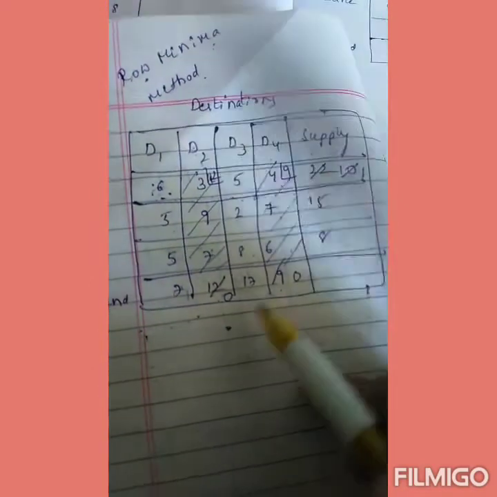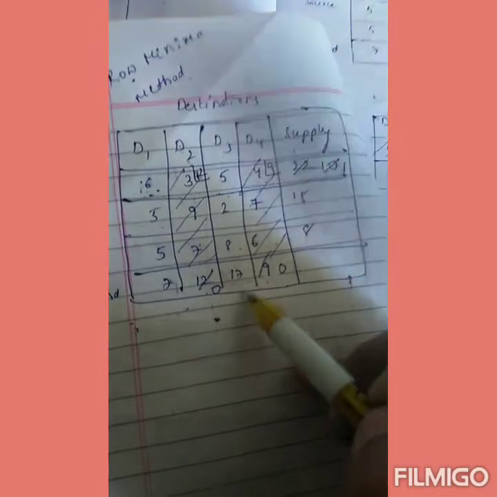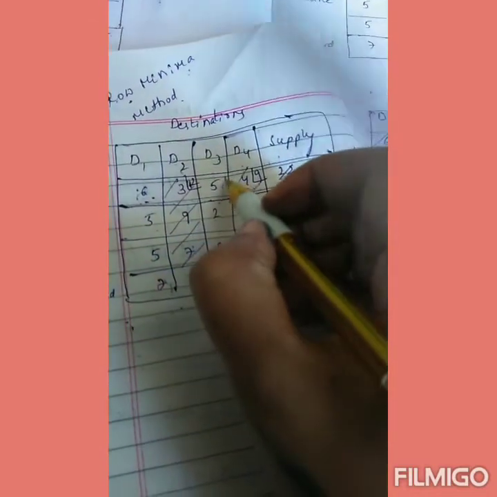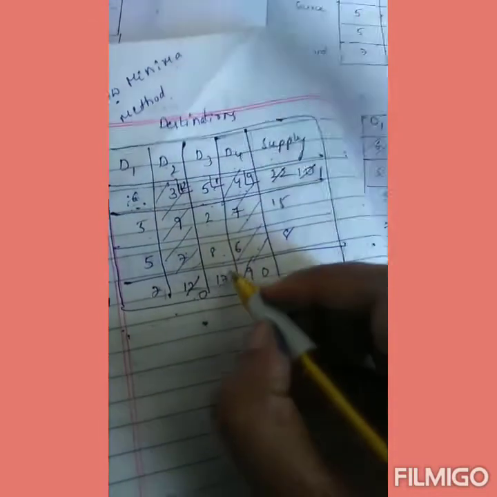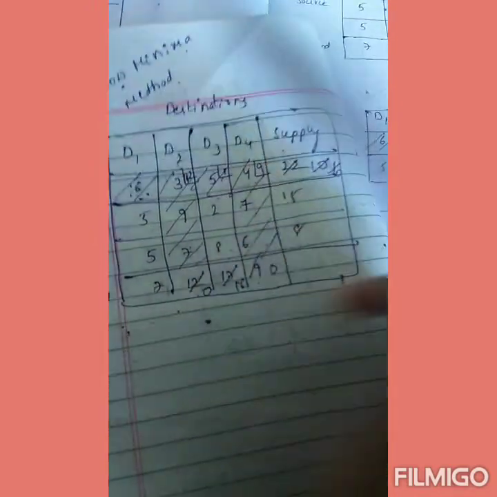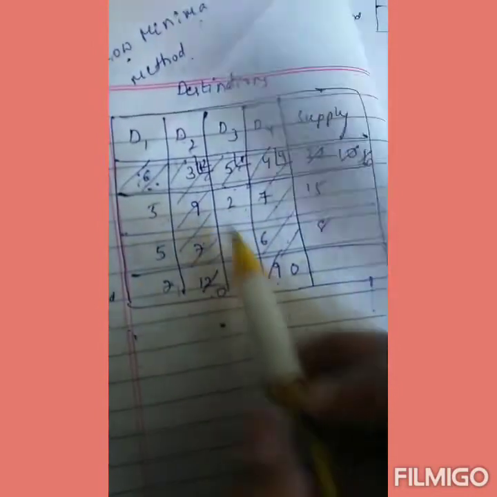In this row, the row minimum is 5. Supply is 1 and demand is 17. Which is minimum? 1 is minimum, so allocate 1 here. 17 minus 1 is 16, and this makes 0. That row is cancelled, and the remaining are 5, 2; 5, 8. Which is minimum in this first row? 2 is the minimum.